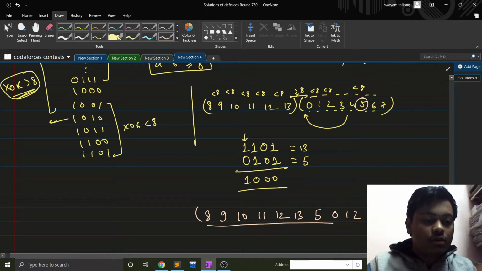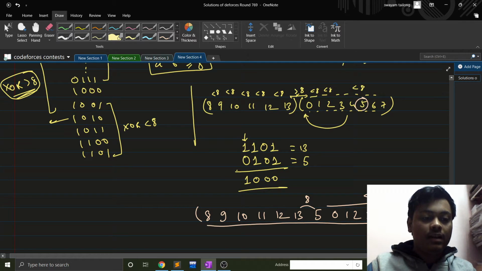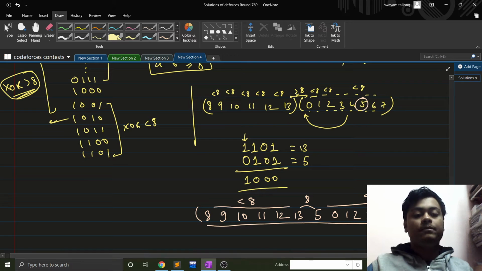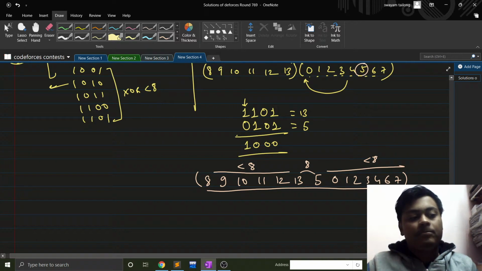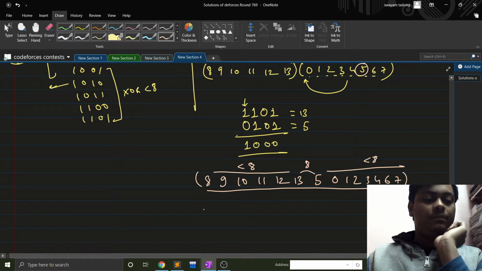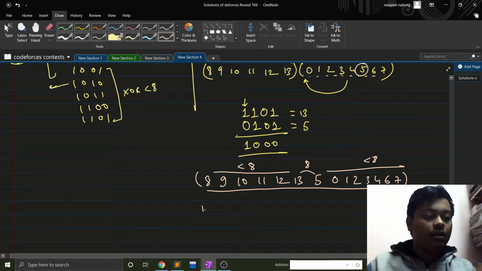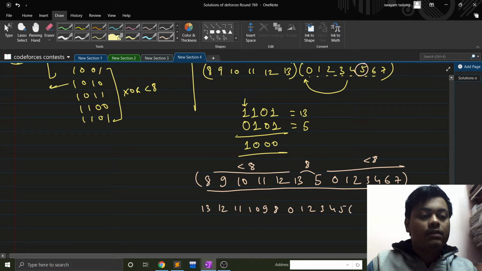This will become the best arrangement, and here the XOR will be 8 and all these XORs will be less than 8, and all these XORs will also be less than 8. Fine. So basically I could have also done this if I had placed it in the other order: 13, 12, 11, 10, 9, 8 and then 0, 1, 2, 3, 4, 5, 6, 7.